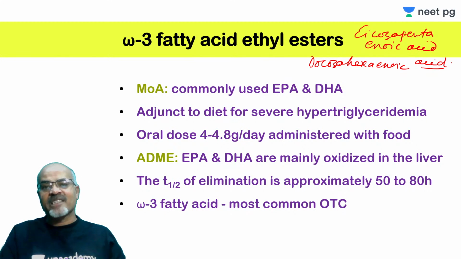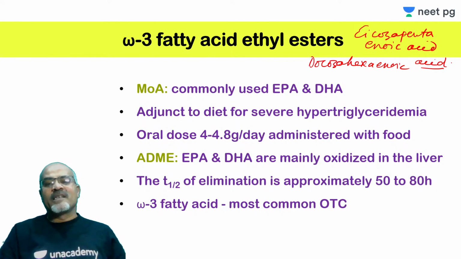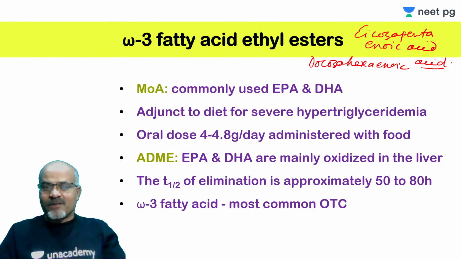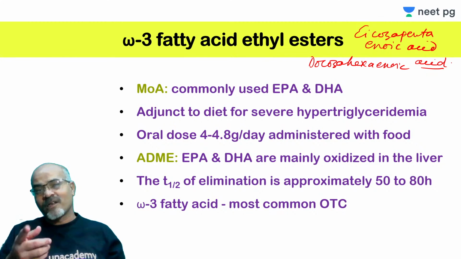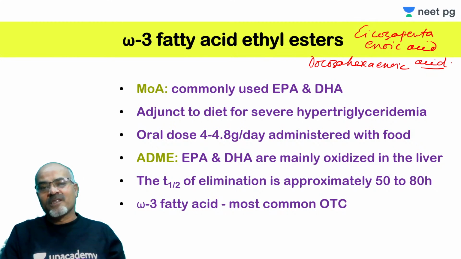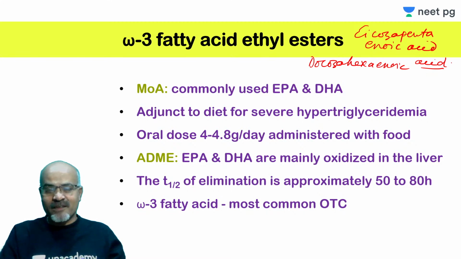Actually their ethyl esters are used, and they are available as an adjunct to diet, because they reduce VLDL synthesis, and they are used as an adjunct to diet for severe hypertriglyceridemia. So they are important in cases where there is a raised level of triglyceride, isolated hypertriglyceridemia.